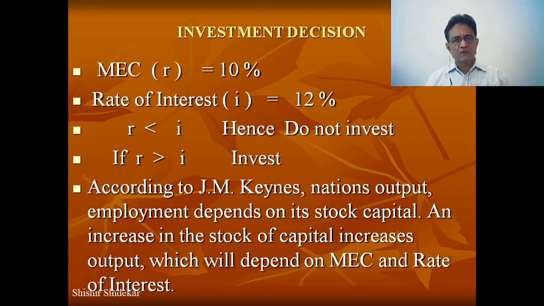Although I know that interest rates are determined by market forces, the RBI still provides the reference rate. So supply of money and demand for money determine the rate of interest. In this way, the rate of interest and MEC will determine the investment.